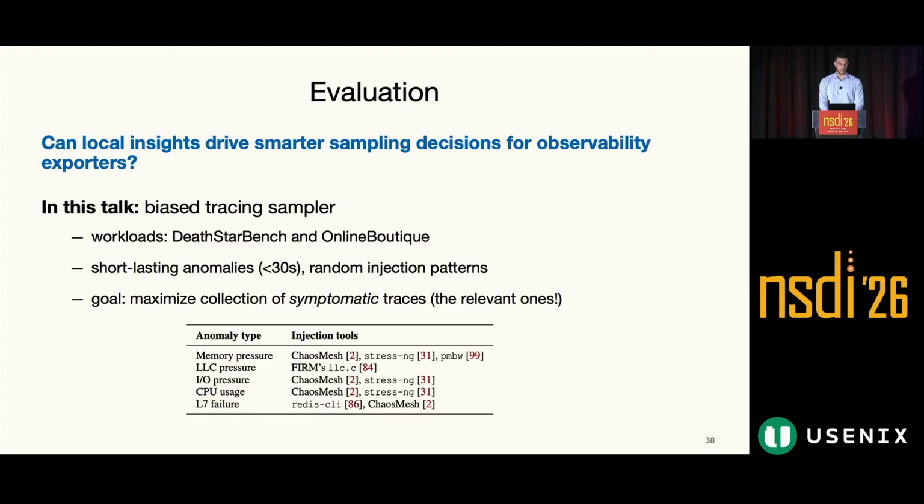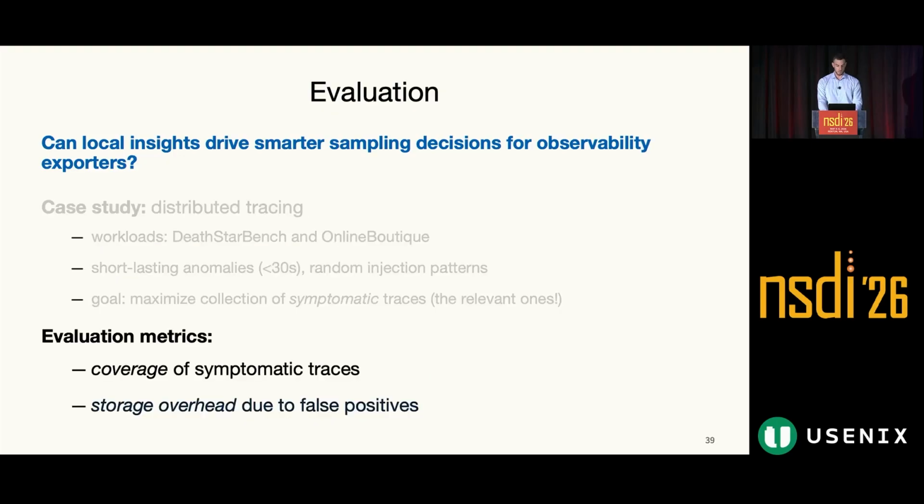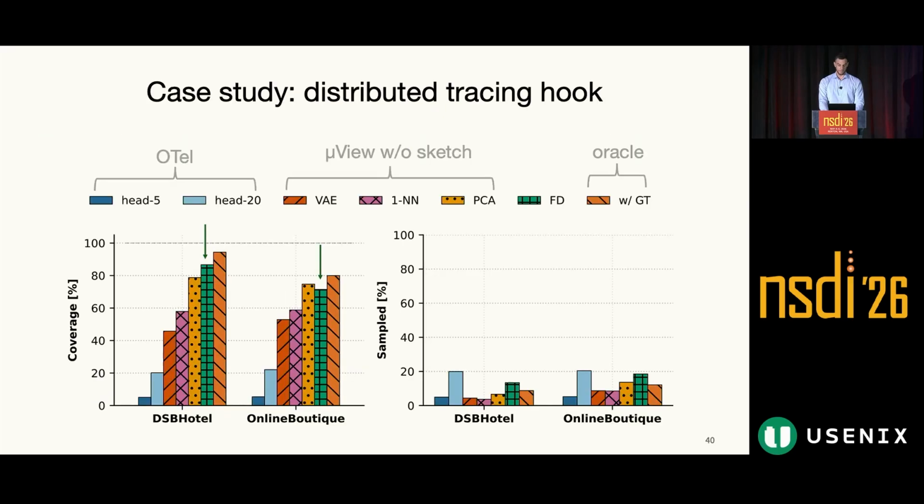We evaluated this across two workloads, and we are injecting short-lasting anomalies, shorter than 30 seconds, to assess the ability of the sketch to fire actionable insights. And we evaluate the coverage of symptomatic traces and the overheads due to the false positives. So this is our result. We compare MicroView with the baselines of head-based sampling, which are random samplers in OpenTelemetry.